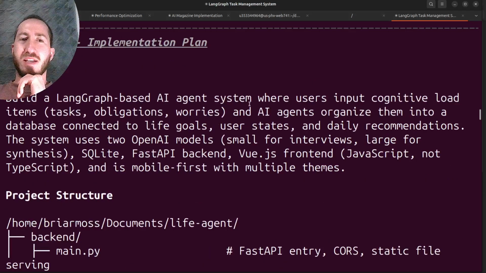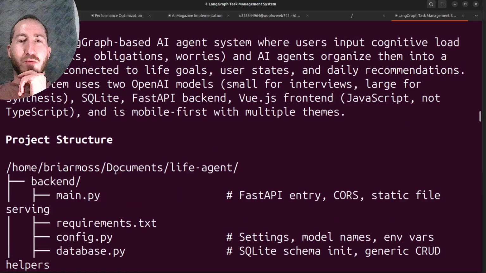Here's the plan. Build a LangGraph-based AI agent system where users input cognitive load items and AI agents organize them into a database connected to life goals, user states, and daily recommendations. The system uses 2 OpenAI models, small for interviews, large for synthesis. SQLite, FastAPI backend, Vue.js front end, mobile first with multiple themes.